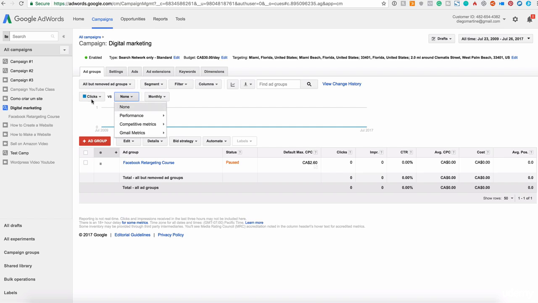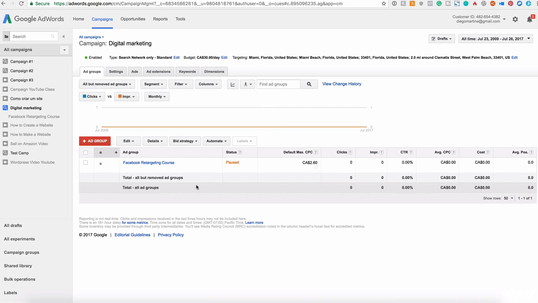You can compare with another. You can say, okay, let's compare clicks with impressions. So you will see both of them, two graphics, clicks in blue, impressions in orange here on the graphic. And also you can set the timeline if you want a monthly review, a quarterly review, weekly, or daily. That's up to you.